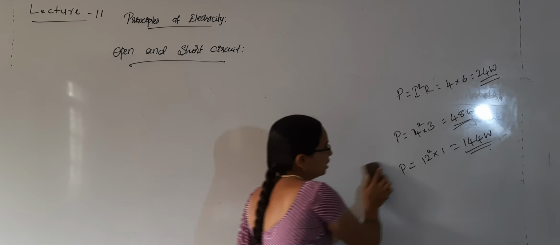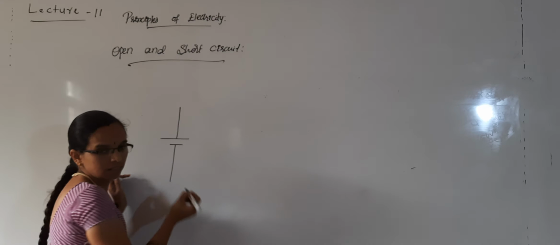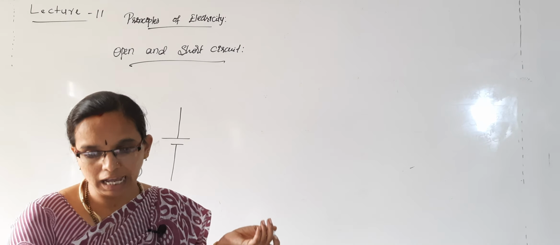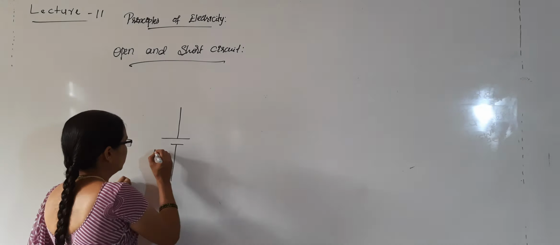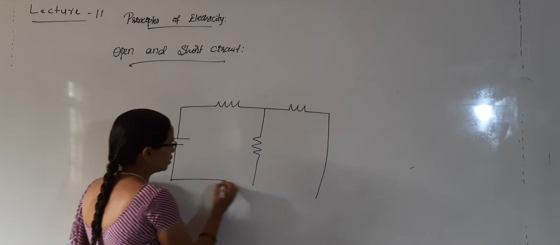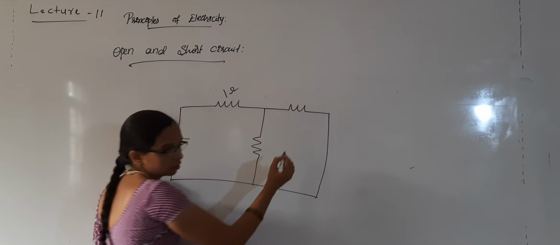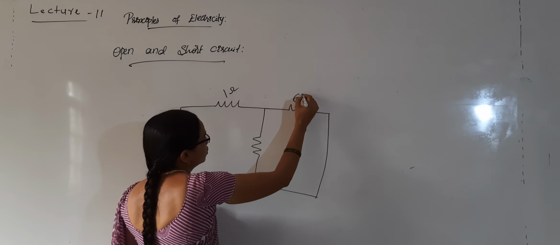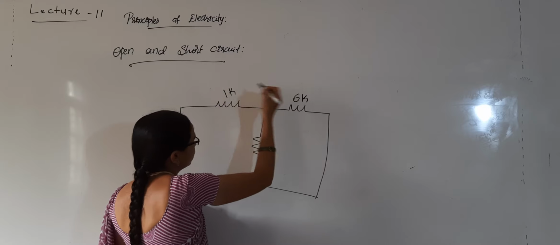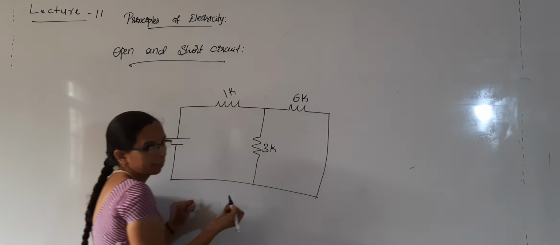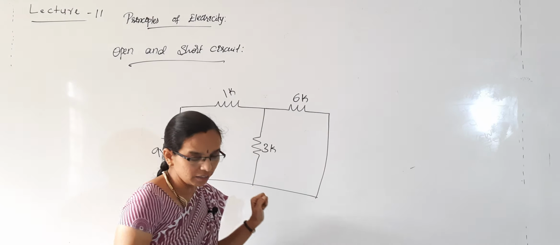I will consider another circuit, which has a 9 volt battery. It is the same circuit I considered when I was talking about open circuit.